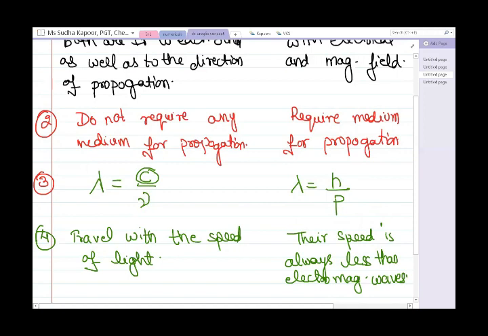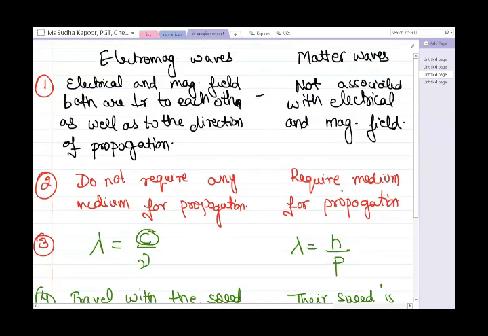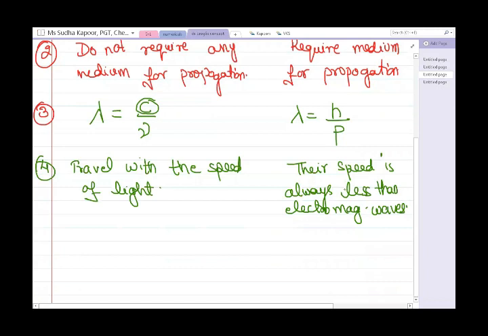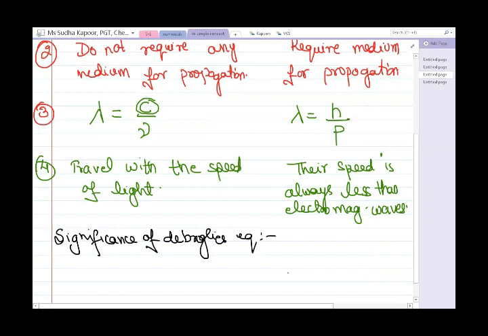Now this is the very starting of the de Broglie concept, the difference between the matter and the electromagnetic waves, the difference between the wave and the particle. But the main thing here, can we apply this de Broglie equation to each and every particle? So, the significance of de Broglie equation.